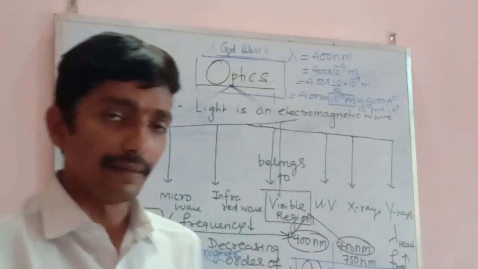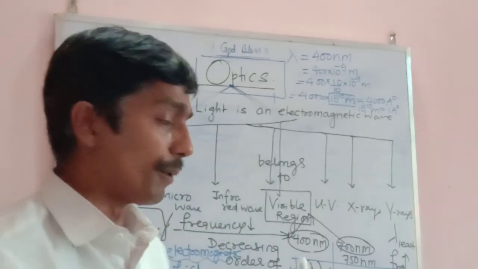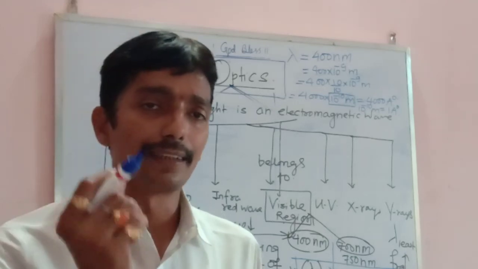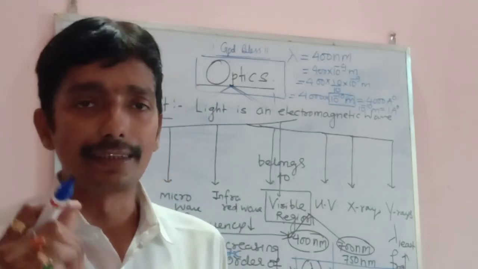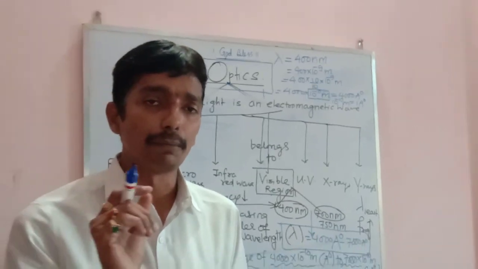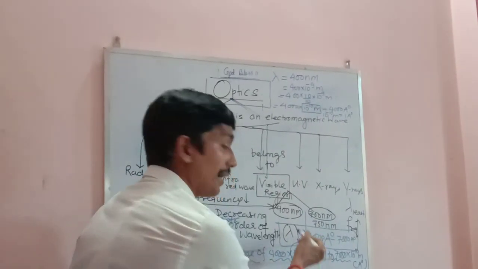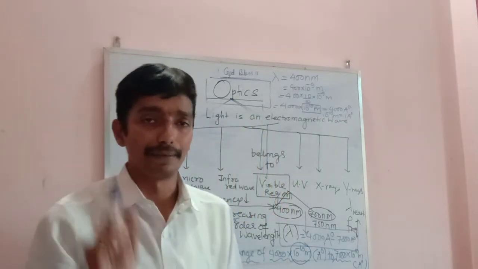Now my dear, what is very important is, we came to know that light has a very small wavelength. You can see the light has a very small wavelength. It has just a wavelength of 10 power minus 10 meter.